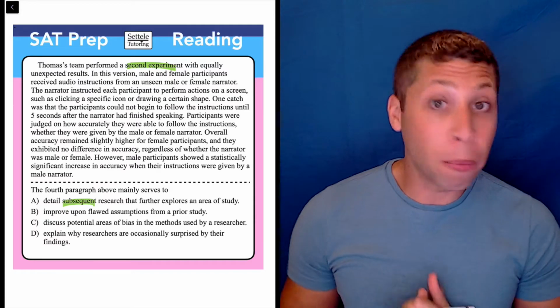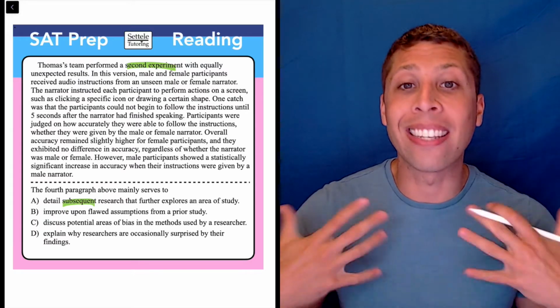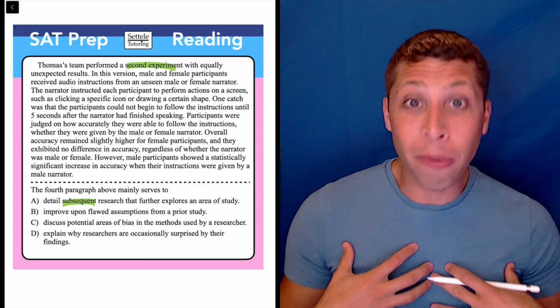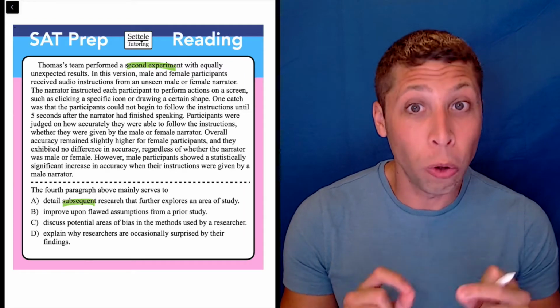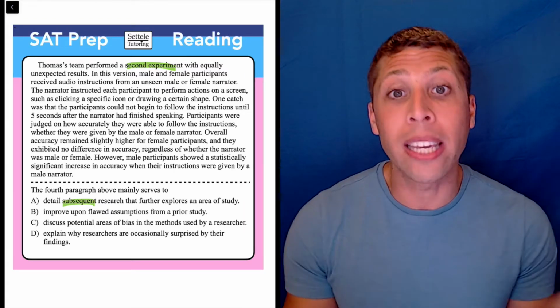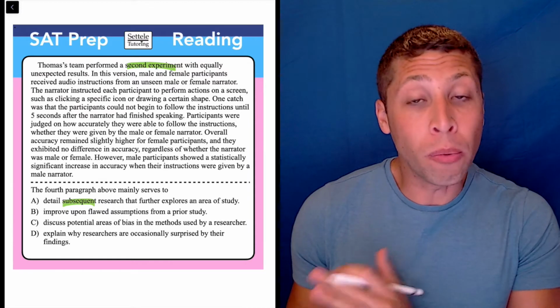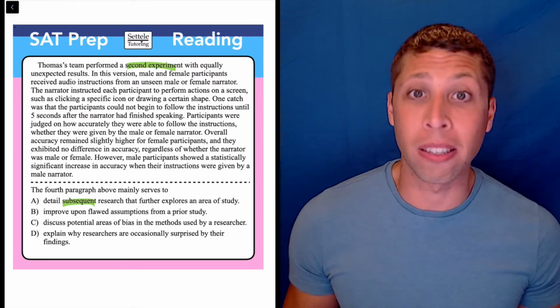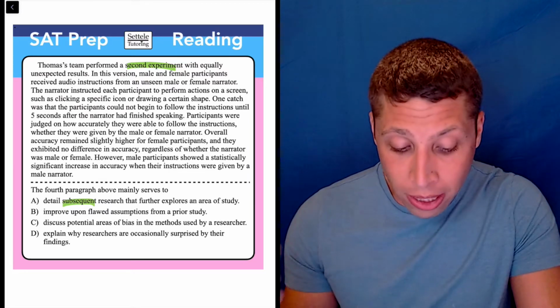So for some of you, that would bother you and make you think this can't be right because it's not descriptive enough. For me, with experience at the SAT, this is a gold mine. I love vague, weak answers. They might not always be right, but I'm not going to eliminate them just because they're vague. I've got to look at everything else. So let's see what else we've got here.